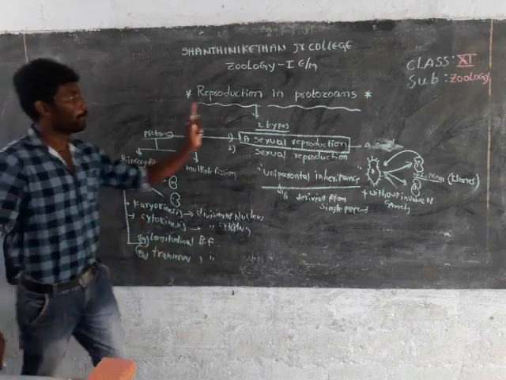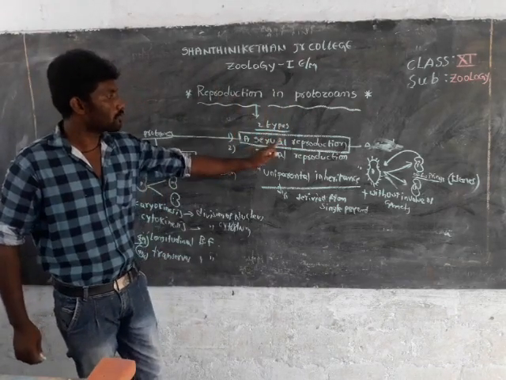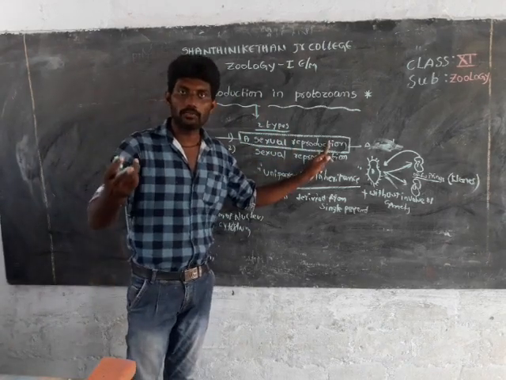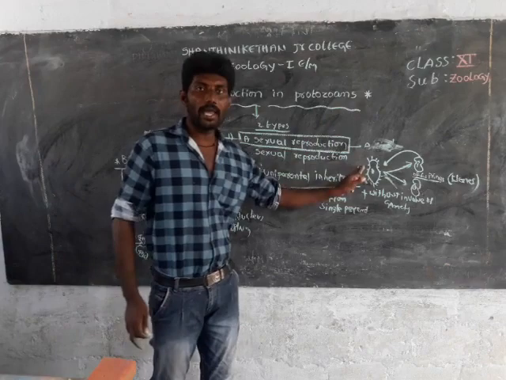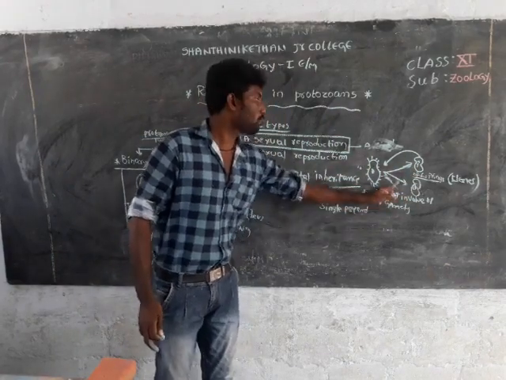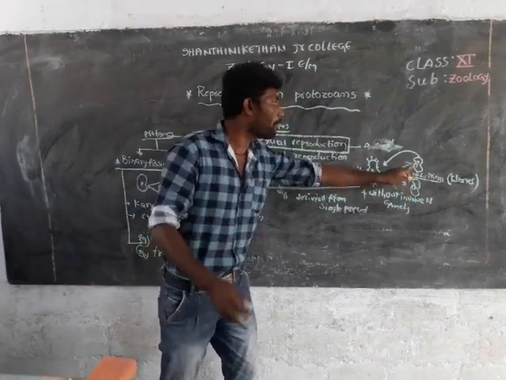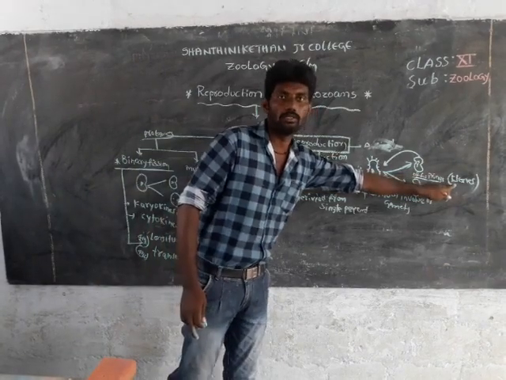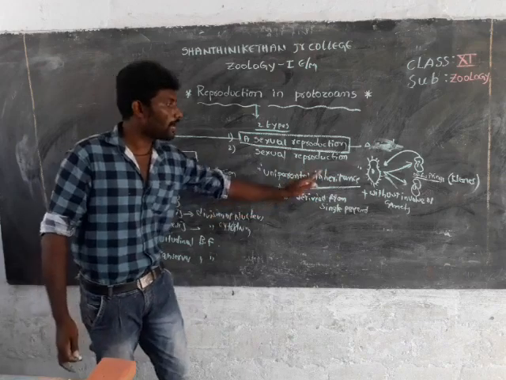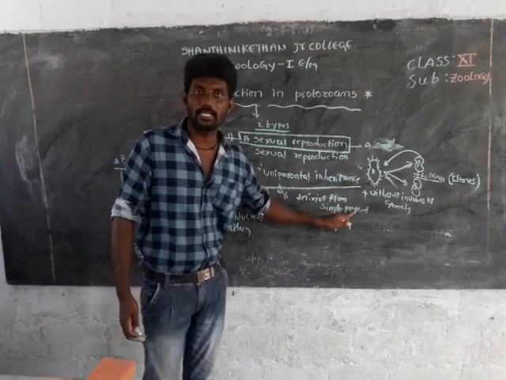First of all, reproduction in protozoans is mainly of two types: asexual reproduction and sexual reproduction. What is the meaning of asexual reproduction? It means a single parent cell produces offspring without the involvement of gametes. The offspring produced are exact copies of their parents, known as clones. The offspring show uniparental inheritance. What is the meaning of uniparental inheritance? It means this kind of offspring is totally derived from a single parent cell.